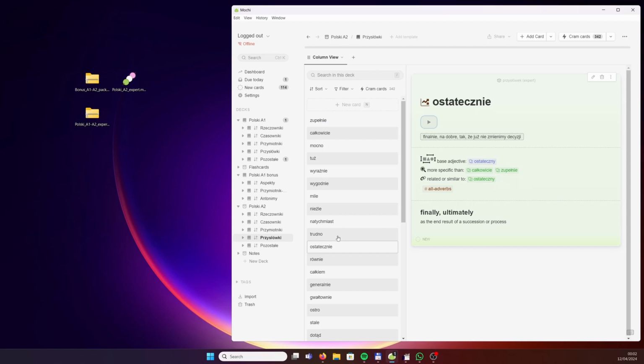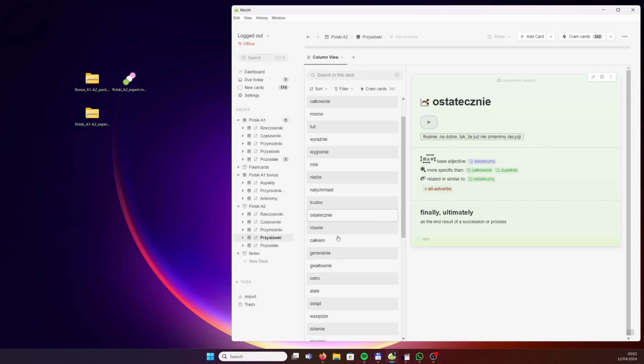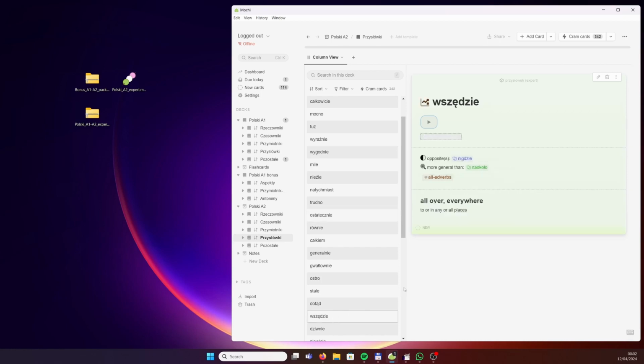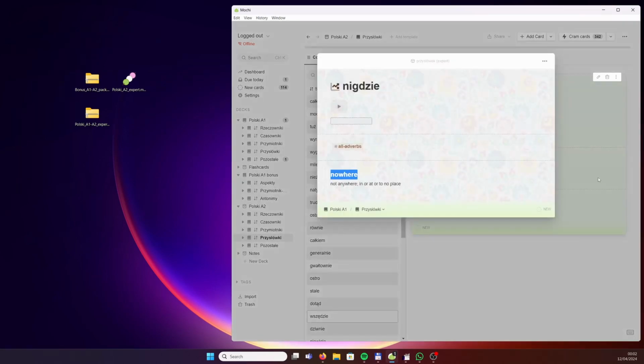Let me find something interesting, something original in here. Oh, this one, wszędzie, very general. W każdym miejscu, in every possible place, all over, everywhere. So it's the opposite of nigdzie, nowhere.